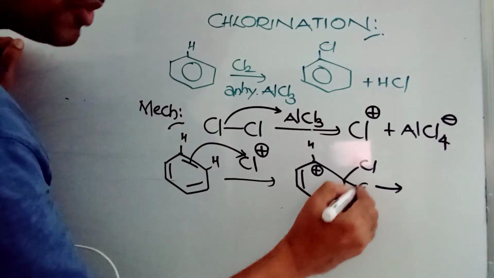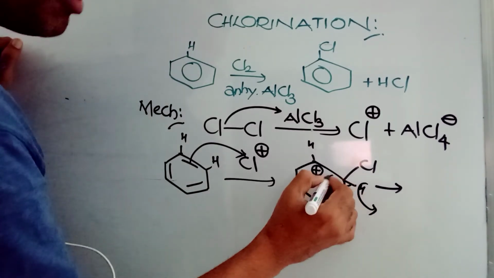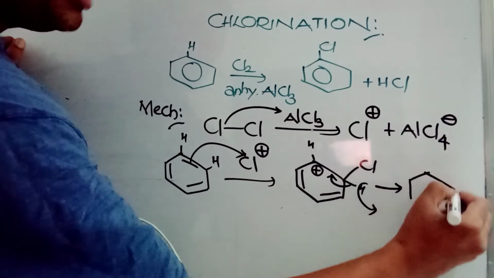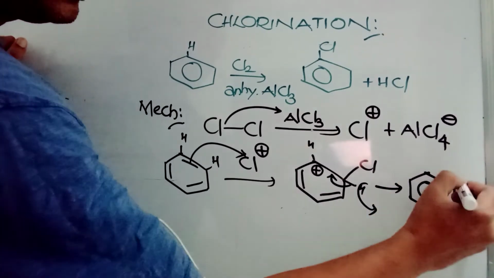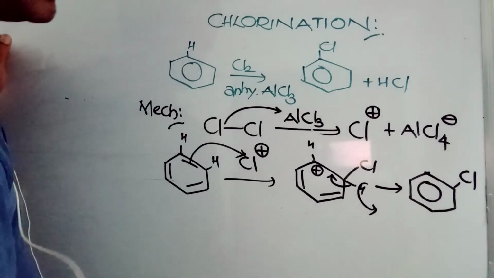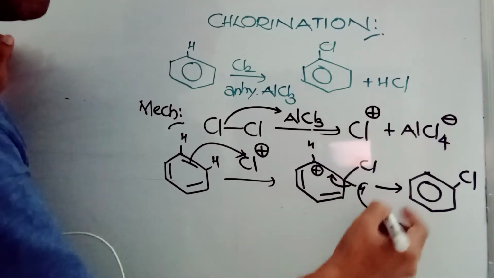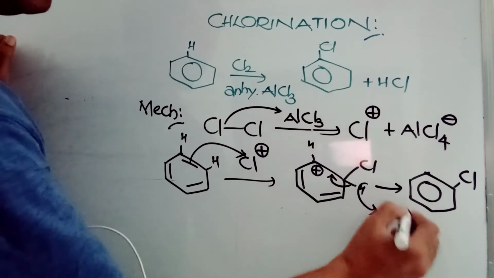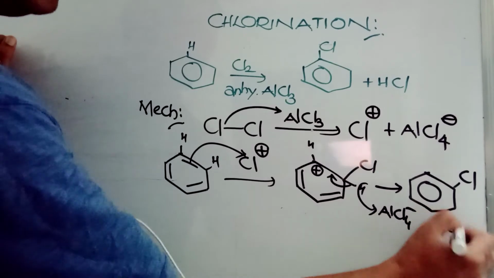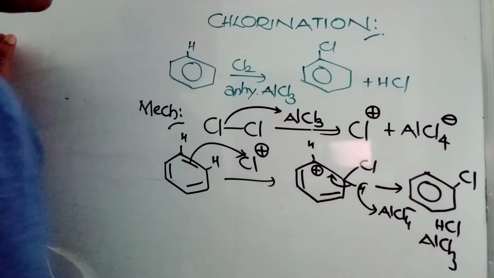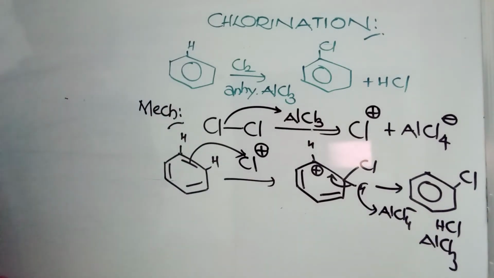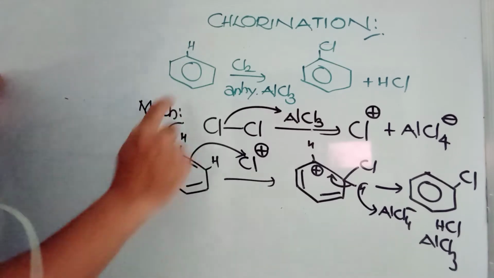So it loses this proton and this electron pair will be back. So it becomes chlorobenzene, and this proton is actually removed by AlCl4-, means one HCl is going to form and your AlCl3 will be as it is. So AlCl3 is a catalyst here. It's a Lewis acid, it's a catalyst. You are getting it back as it is. It is very much useful in the formation of the electrophile.